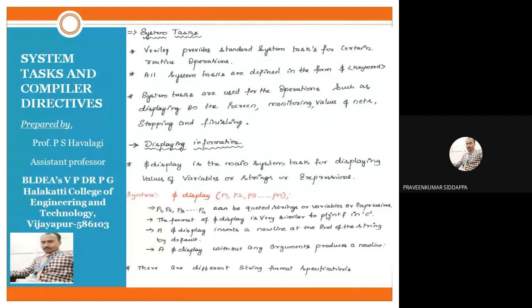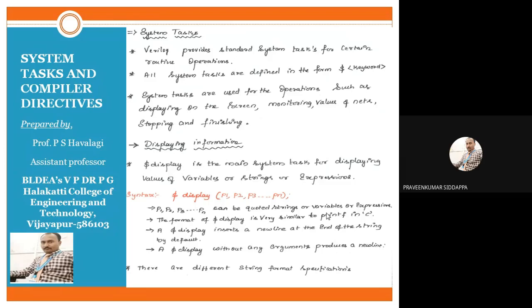For displaying the information, the first system task we should write is $display. Remember, this should be written as an instruction in your Verilog.